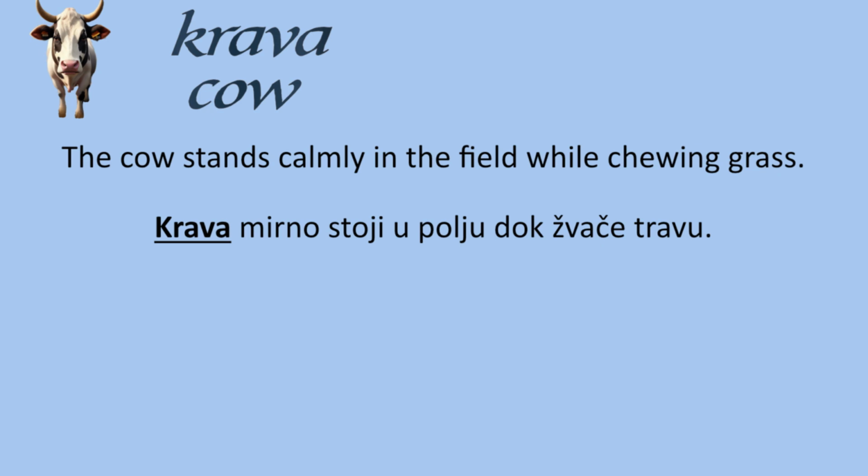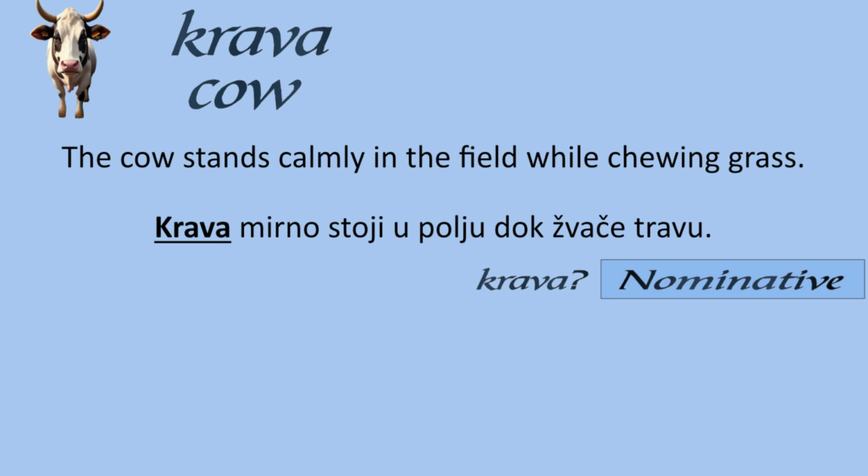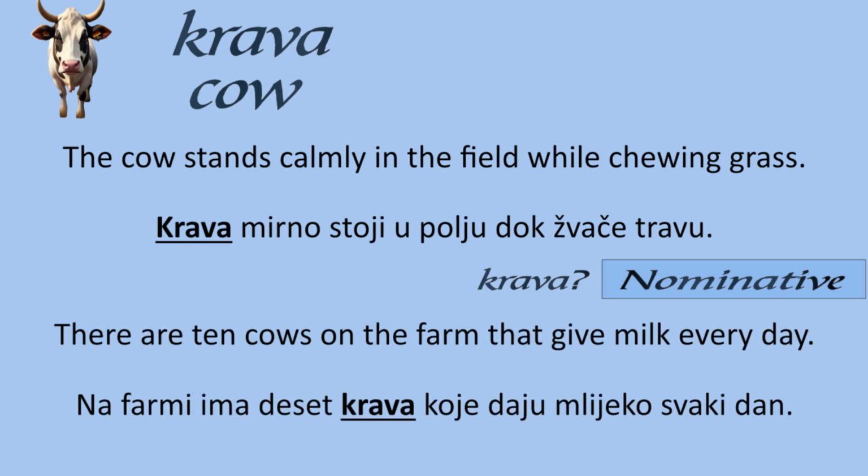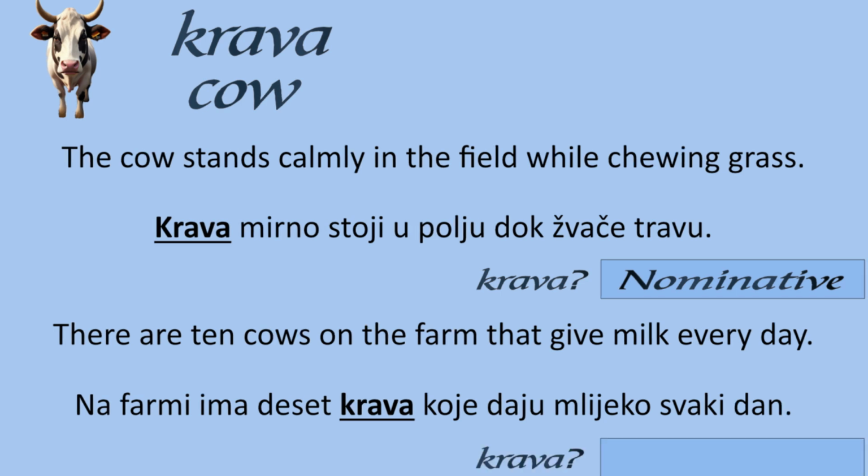Cow is krava. The cow stands calmly in the field while chewing grass. Krava mirno stoji u polju dok žvače travu. Krava is in the nominative case. There are 10 cows on the farm that give milk every day. Na farmi ima 10 krava koje daju mlijeko svaki dan. Krave is plural and krava is in the genitive case.